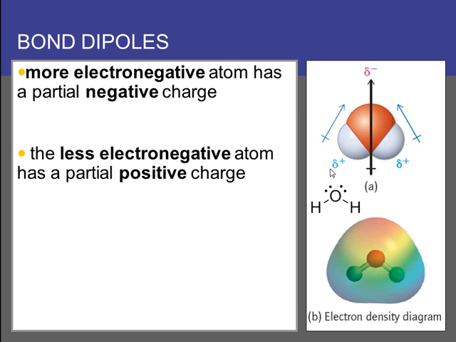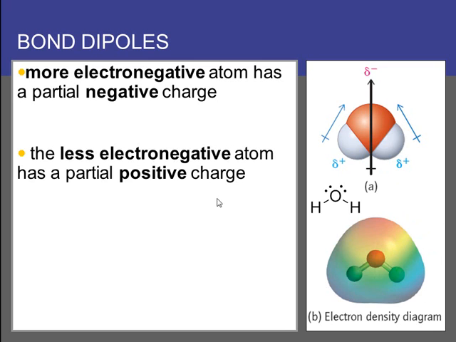And these symbols here are the Greek letter delta, meaning partial. We don't have a full positive charge on the hydrogen, we just have a partial positive because the electrons are drawn closer to the oxygen than to the hydrogens. And so if we add up these two bond dipole arrows, sort of in vector addition like you would find in a math class, we get this larger black arrow that's pointing from the hydrogen area to the oxygen. Right? It's showing us that the oxygen is partially negative, the hydrogens are partially positive. The electron density diagram shows that as well. There's a red area here near the oxygen, two blue areas near the hydrogens.